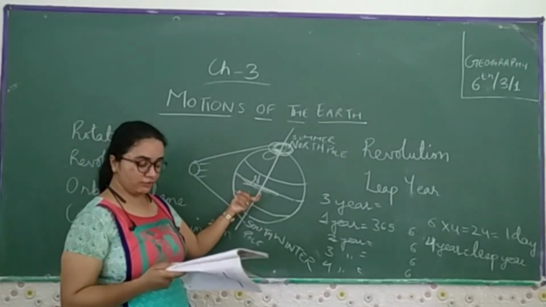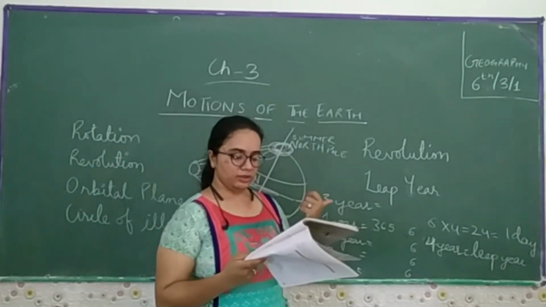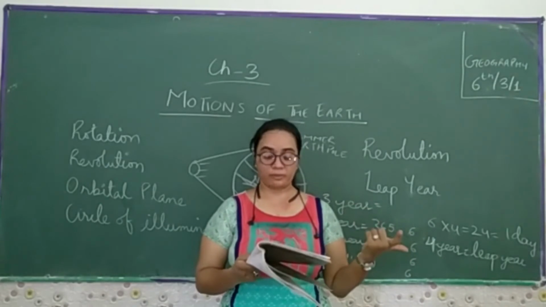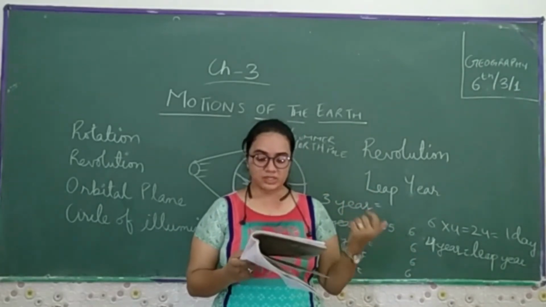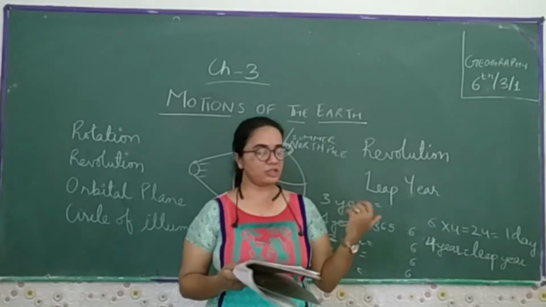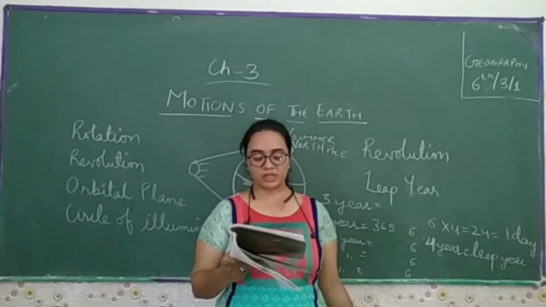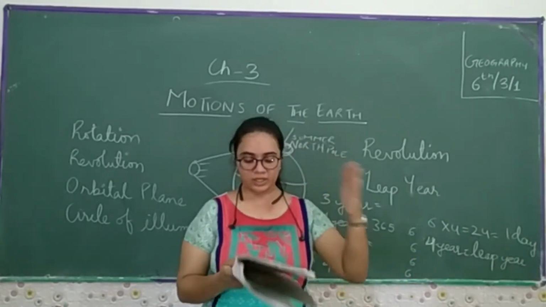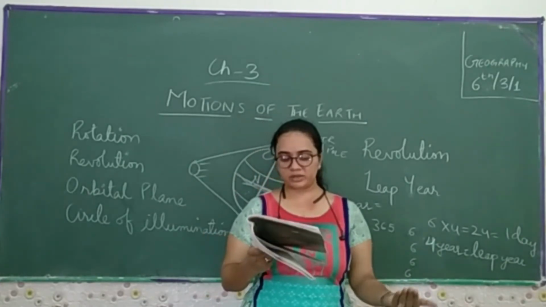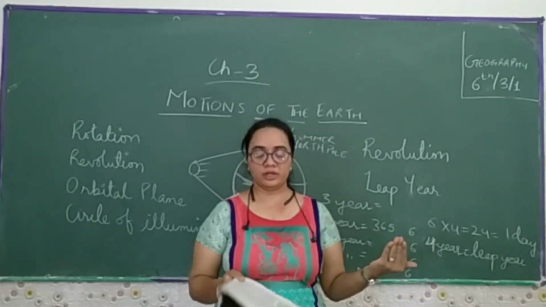So a larger portion of the southern hemisphere gets the light. Therefore, it is summer in the southern hemisphere, with longer days and shorter nights. The reverse happens in the northern hemisphere. This position of Earth is called the winter solstice.